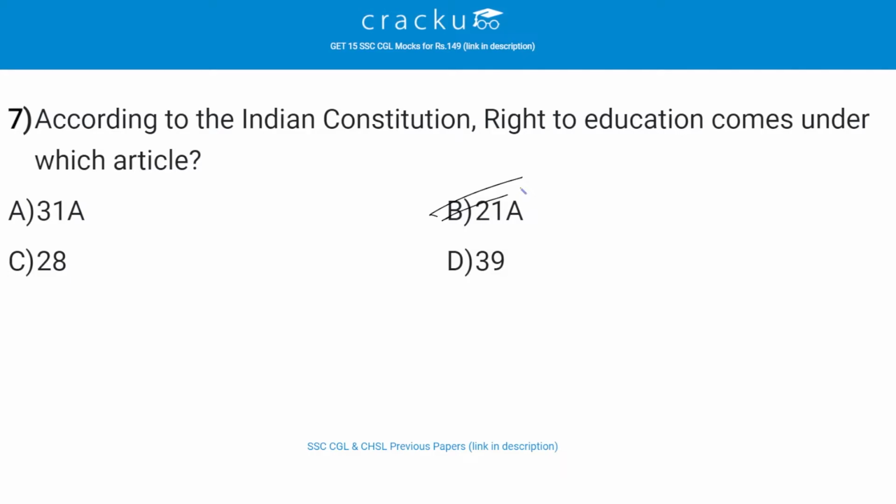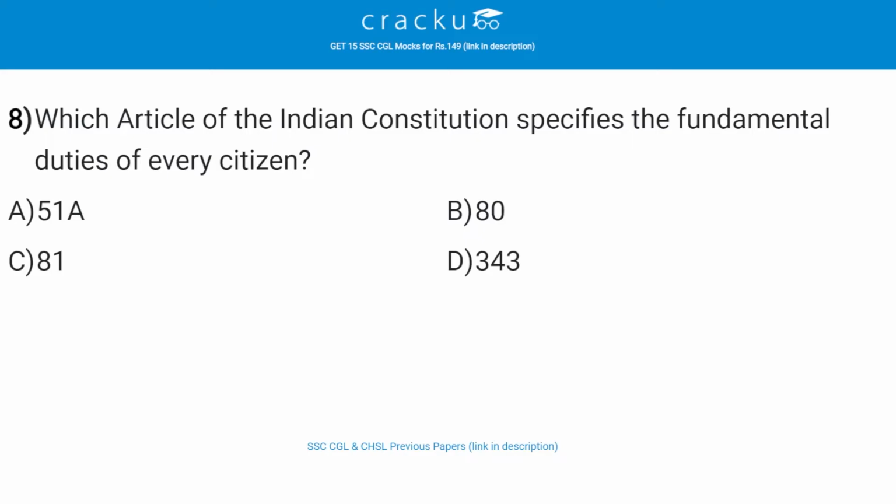Which article of the Indian Constitution specifies the fundamental duties of every citizen? The correct answer is A, 51A. So, the fundamental duties of citizens were added to the Constitution by the 42nd Amendment in 1976 under Article 51A, Part 4A, upon the recommendations of the Swaran Singh Committee.